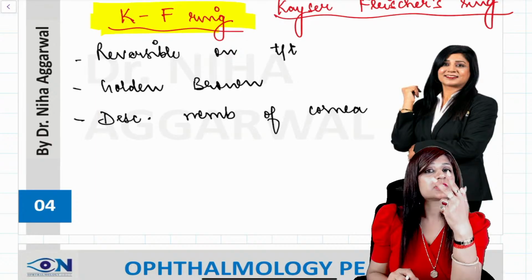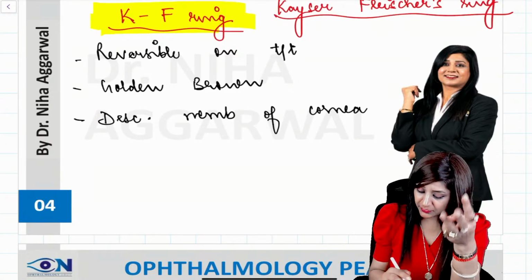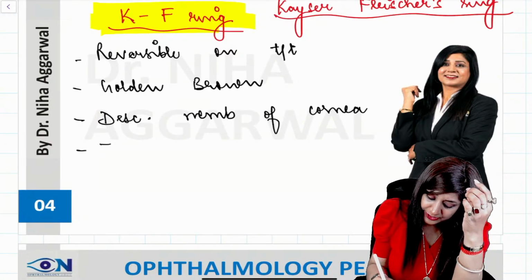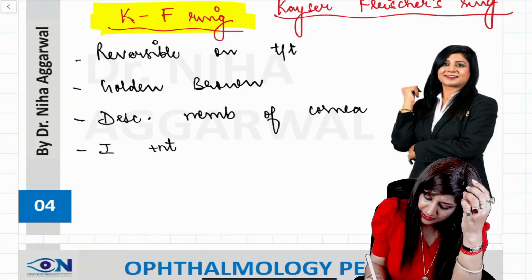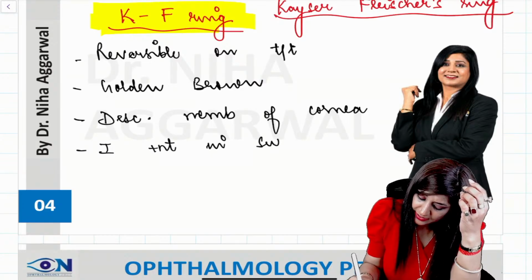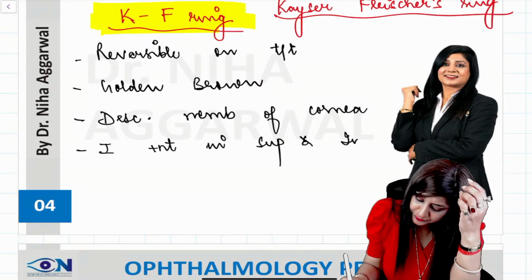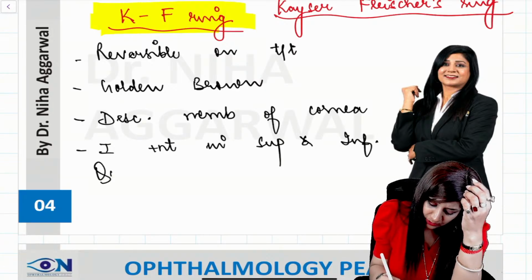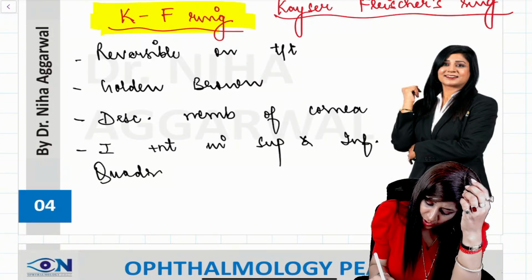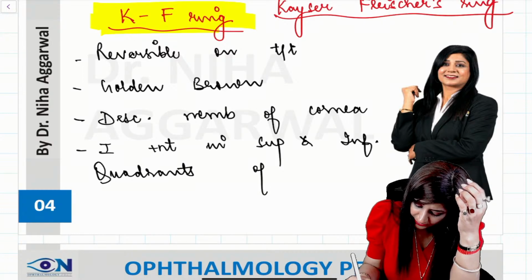Reversible on treatment, golden brown, in the Descemet's membrane of the cornea, and first it is present in the superior and inferior quadrants of the cornea.